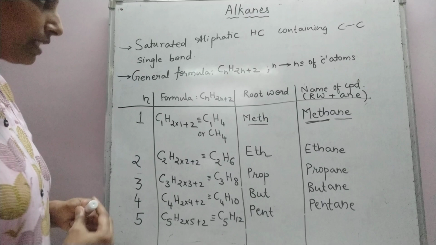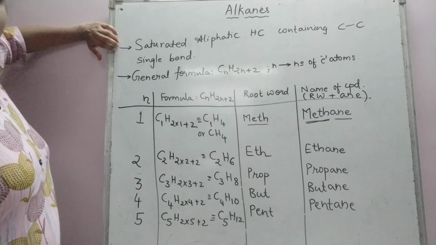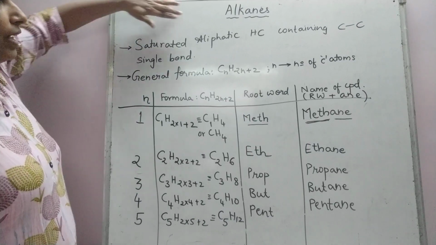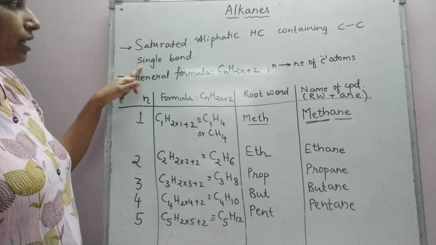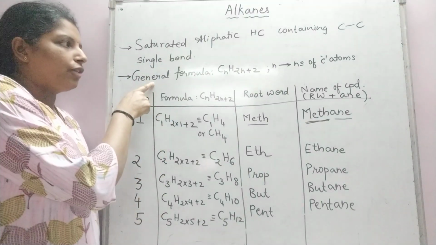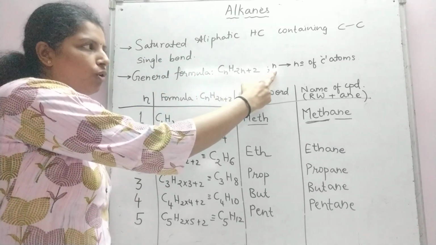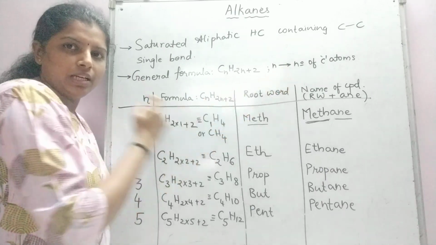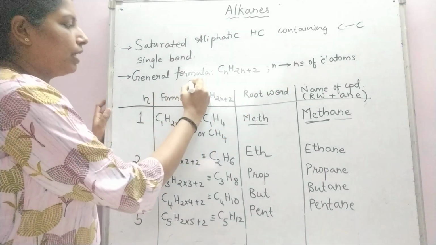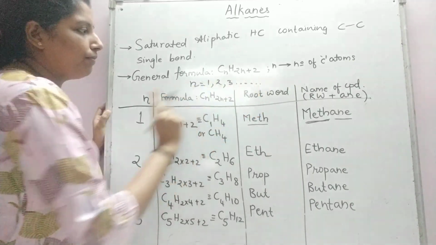Before going to the next set of compounds, let me quickly revise what I've written. We had begun with the definition of alkanes. Alkanes are defined as saturated aliphatic hydrocarbons containing carbon-carbon single bond. So throughout they will have carbon-carbon single bond. The general formula of alkanes is CnH2n+2, where n stands for the number of carbon atoms in the molecule. In alkanes, n can take all values starting from 1.